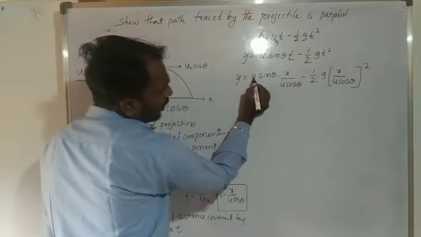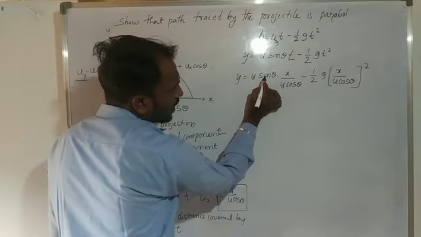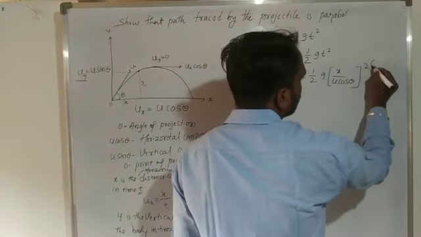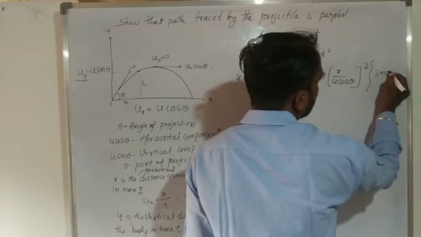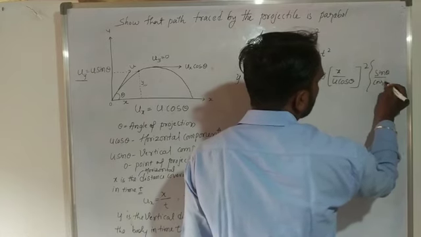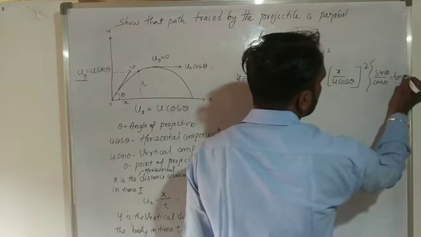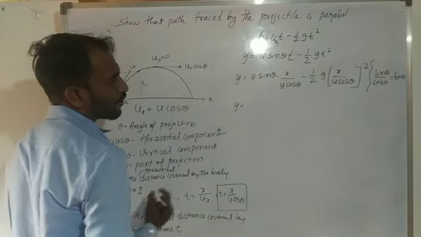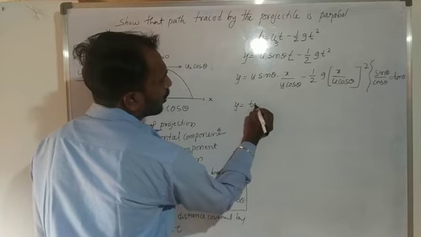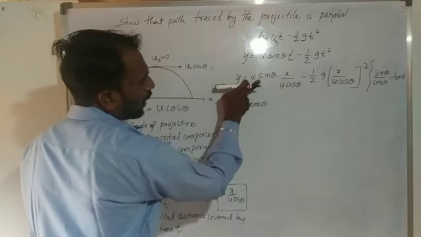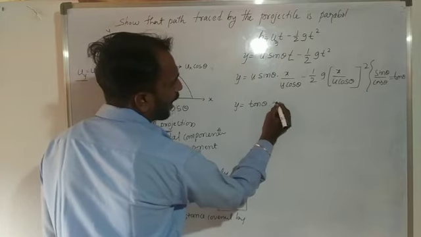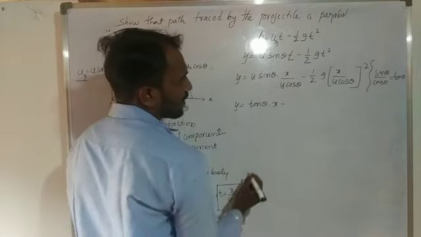Here u gets cancelled. So sin theta by cos theta, that is tan theta. Sin theta divided by cos theta means tan theta. So y is equal to tan theta into x minus